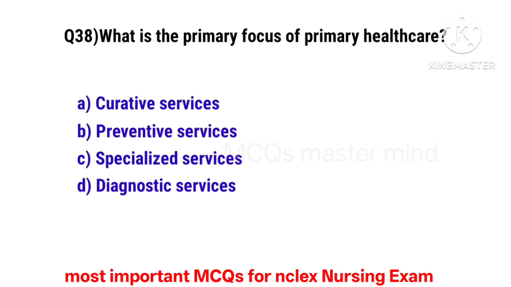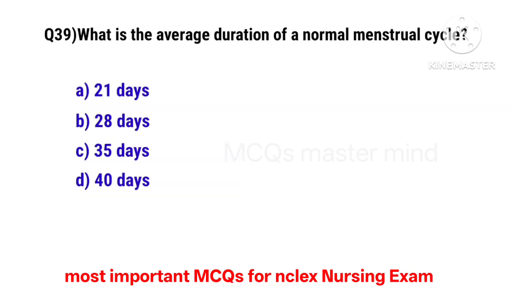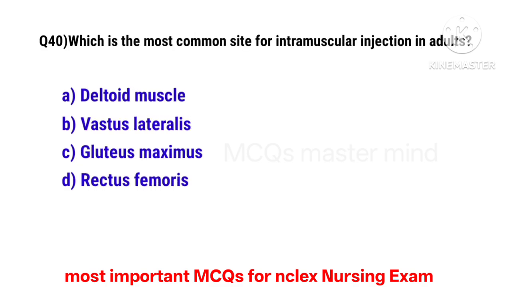Question number 38. What is the primary focus of primary health care? The correct option is B. Preventive services. Question number 39. What is the average duration of a normal menstrual cycle? The correct option is B. 28 days. Question number 40. Which is the most common site for intramuscular injection in adults? The correct option is C. Gluteus maximus.